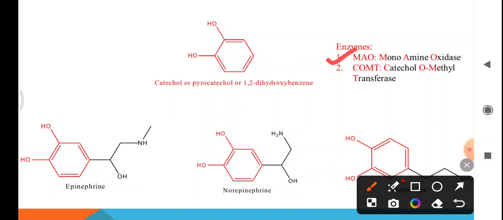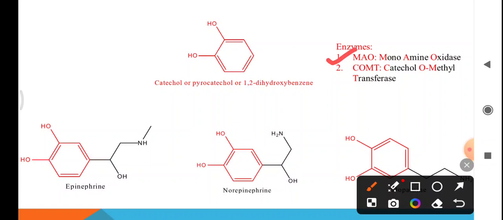By oxidation, it is converted to acid by the enzyme aldehyde dehydrogenase, but in some cases by reduction to the alcohol by the enzyme aldehyde reductase. The acid or the alcohol formed may undergo phase 2 reaction like glucuronidation reaction to get excreted in the urine.